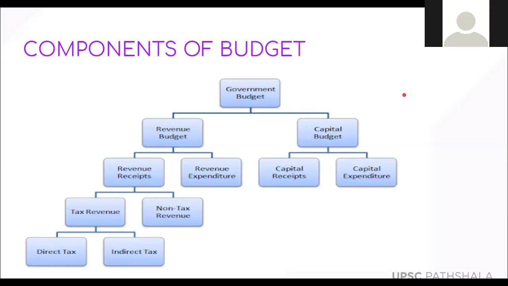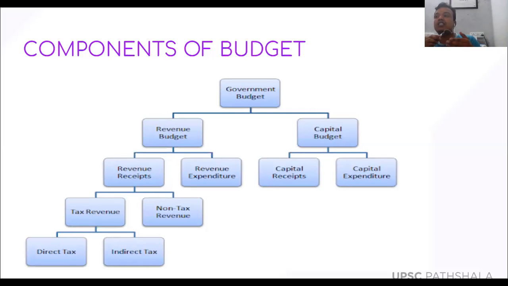Sir, please say again the difference between tax and non-tax revenue. Taxes are imposed by the government and approved by the parliament, because whatever tax is imposed by the government has to take approval in the parliament. And non-tax means what? Non-tax revenue is revenue raised by the government through other sources. For example, we have public sector undertakings, like Indian Railways, the best example. Whatever is earned through Indian Railways or ONGC or Indian Oil or public sector undertakings, and there is one more point called disinvestment that I'm going to discuss in detail.